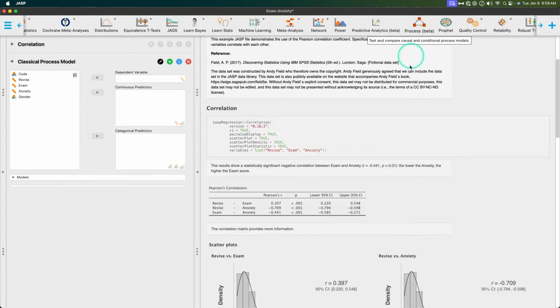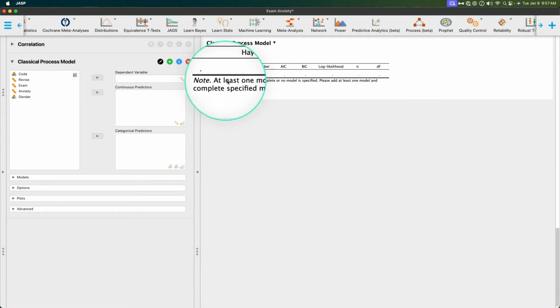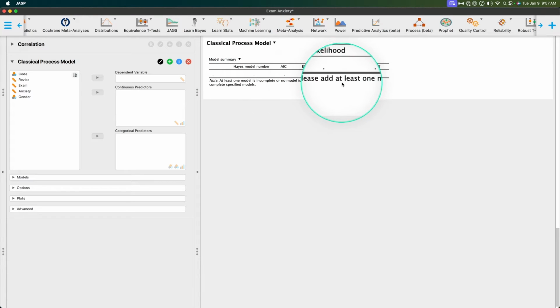So what we're going to do is open up process. We're going to click on that, and it's going to open up process here. In the beginning, you get the model summary, and it gives you the Hayes model number, which we'll talk about in just a second, the AIC, the BIC, the log likelihood, the N, and your degrees of freedom. And here it says, note, at least one model is incomplete or no model is specified. Please add at least one model and complete specified models.